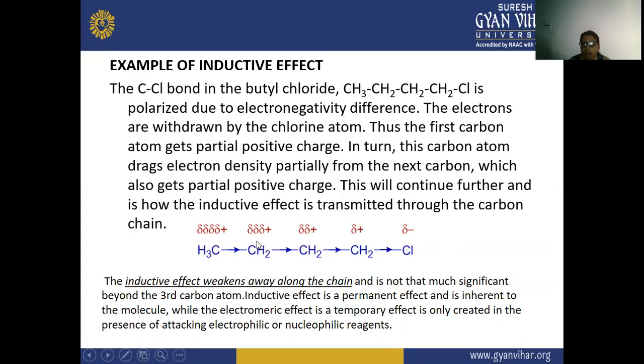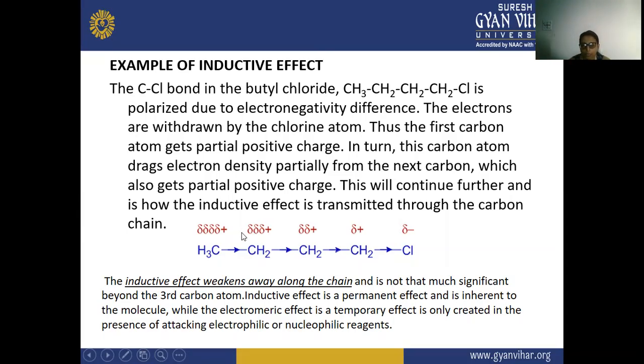So this is how the inductive effect is transmitted through the carbon chain. The inductive effect weakens along the chain, which means that if the chain is increasing, the effect is decreasing. It only really happens up to the third carbon of the chain. Beyond the third carbon atom, the inductive effect is not significant.